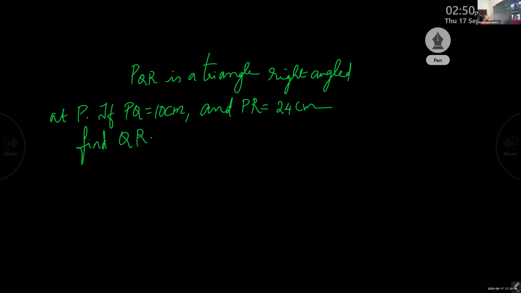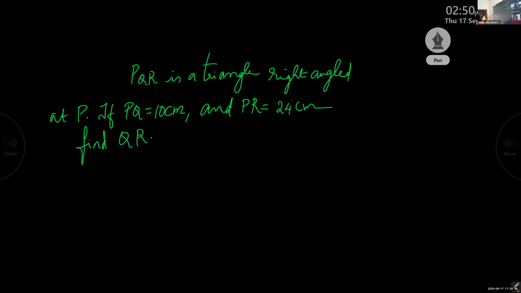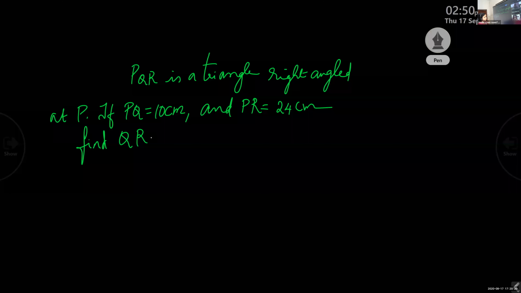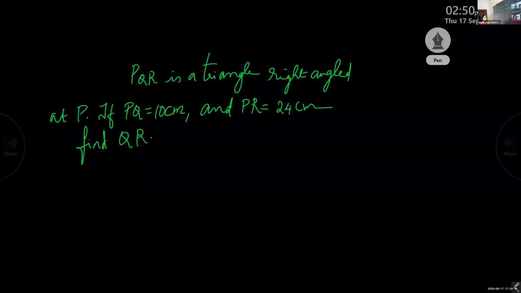So what is the question? PQR is a triangle right angled at P. That you have to check properly. Where is this right angle? At P. So exactly at P itself, you have to write 90 degree. PQ is equal to 10 centimeter. PR is equal to 24 centimeter. Find QR. So let us draw the figure. Where is the right angle?